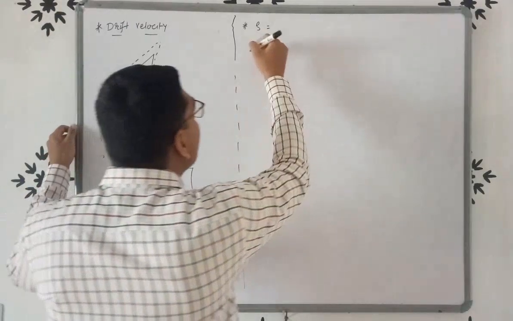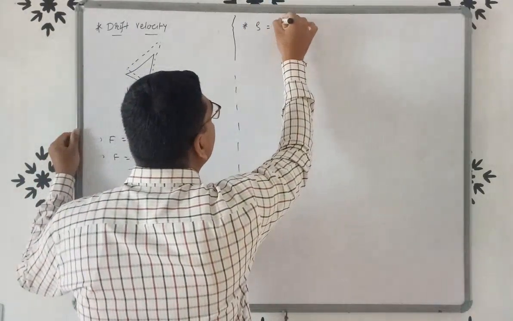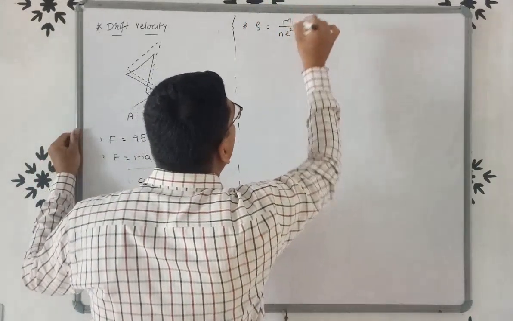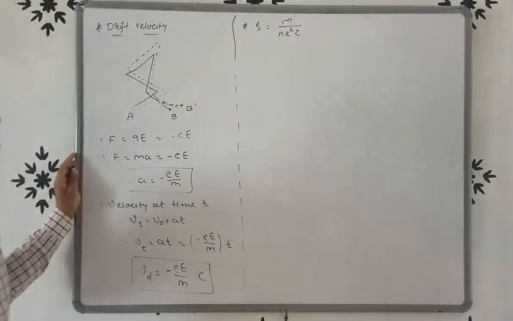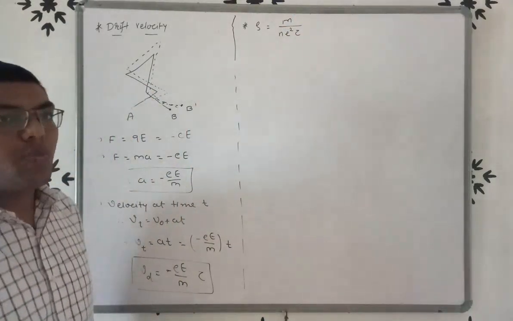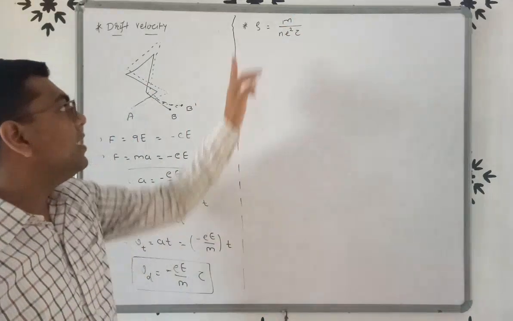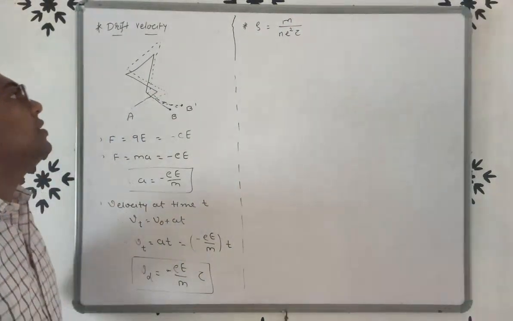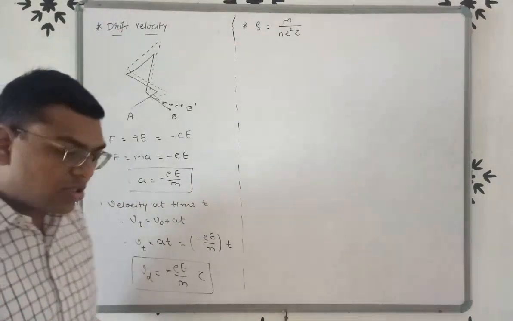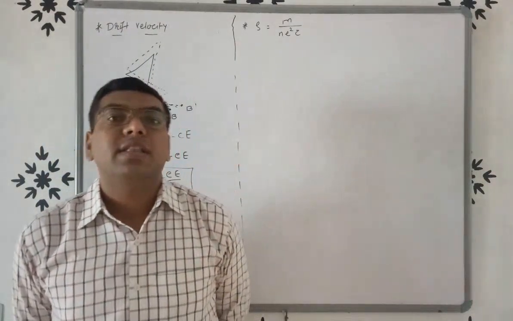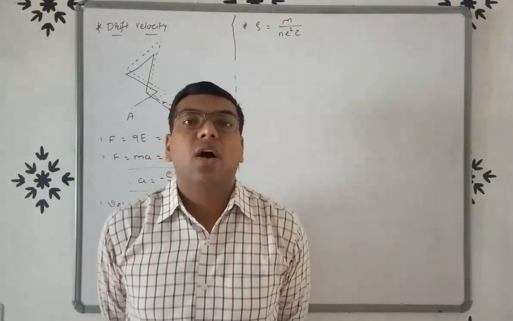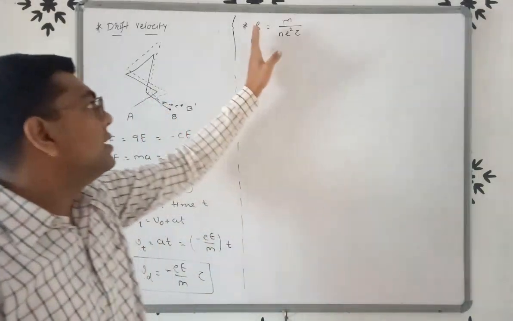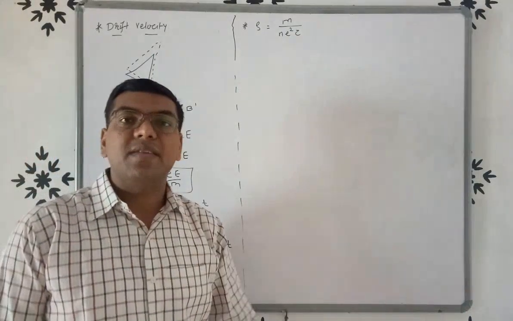The question will be like this: prove rho is equal to m by n e square tau. Or the question may also be like this: with the help of the formula of current density, prove the relation between resistivity and relaxation time tau.